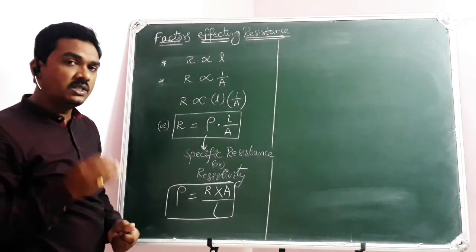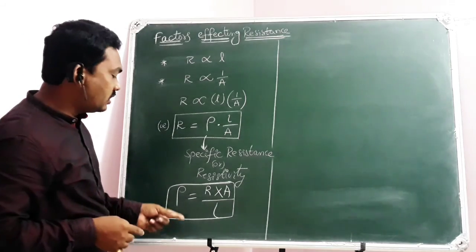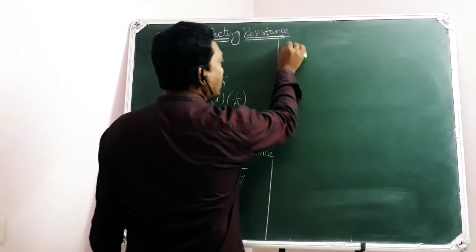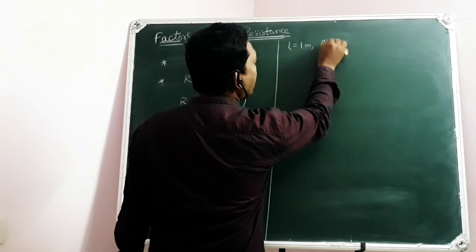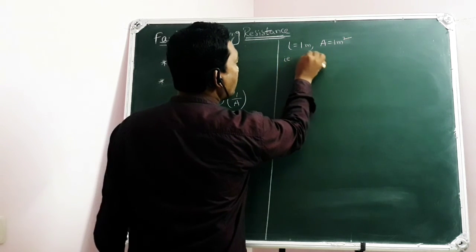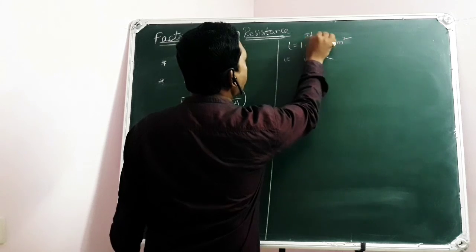Yes, you can define any physical quantity using its formula. Now in this formula, rho equals R into A by L, let me take the length of the conductor as 1 unit and its cross-sectional area also 1 unit. Then you can write rho is equal to R itself. This is simple logic.